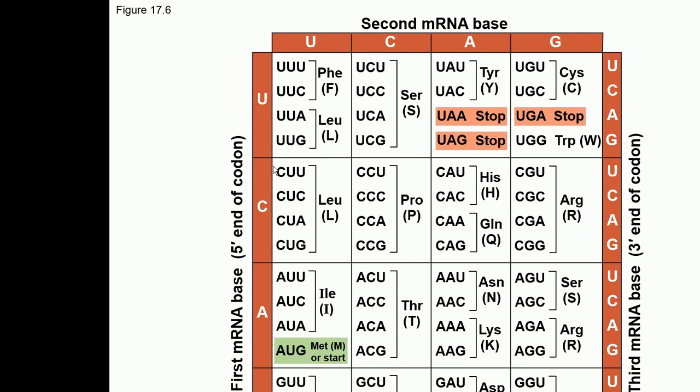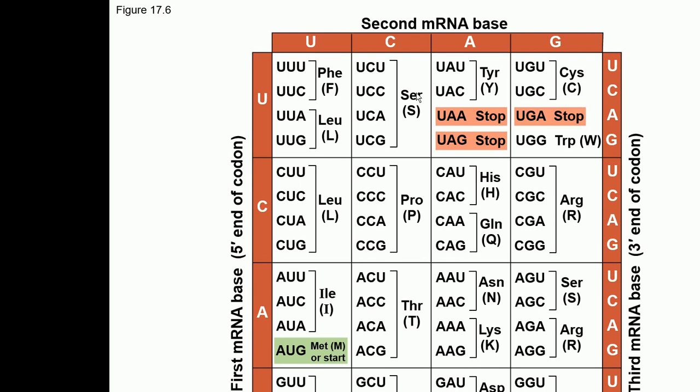3 codons are stop codons. So let's see what the stop codons are. UAA, UAG and UGA. Wherever these codons are present in mRNA, they give the signal to the translation machinery to stop making the polypeptide chain. They do not code for any amino acid, but they signal to stop the process of translation.